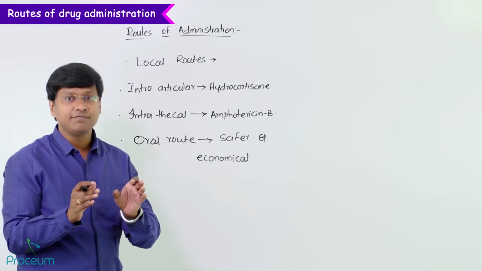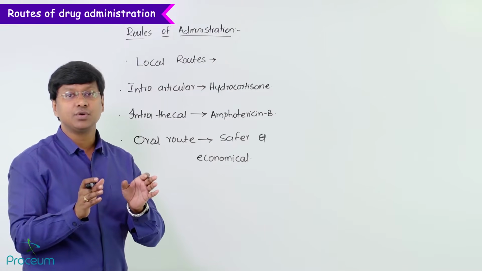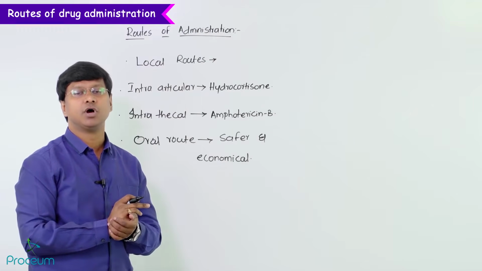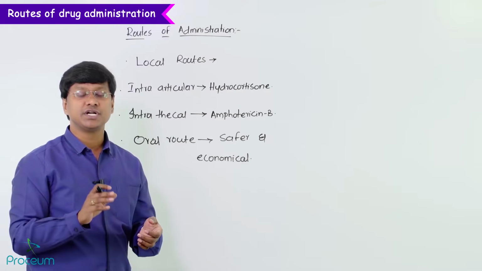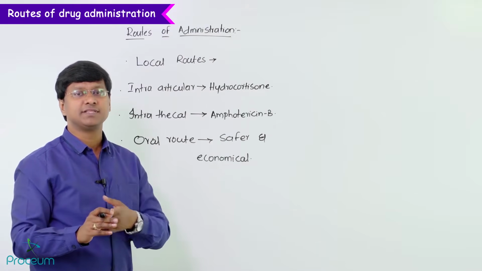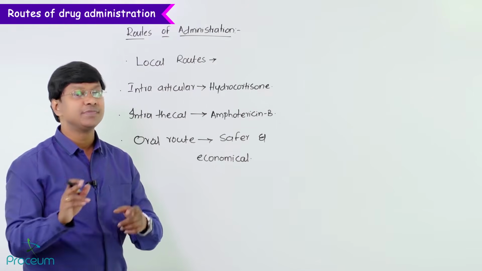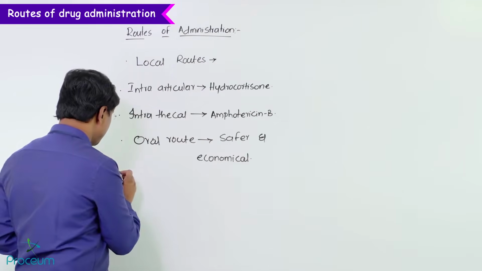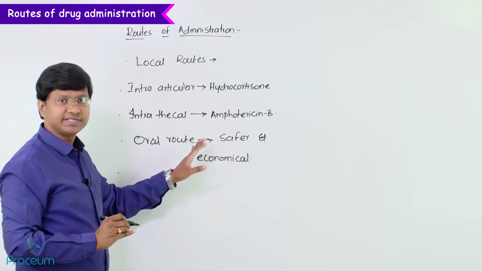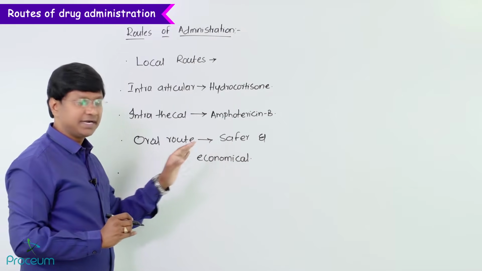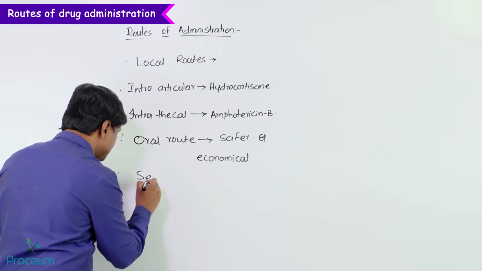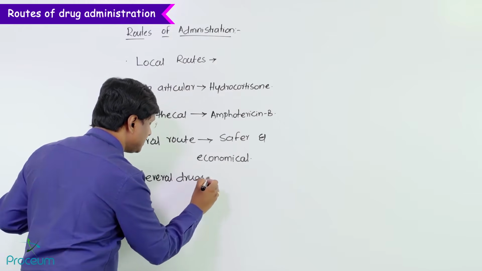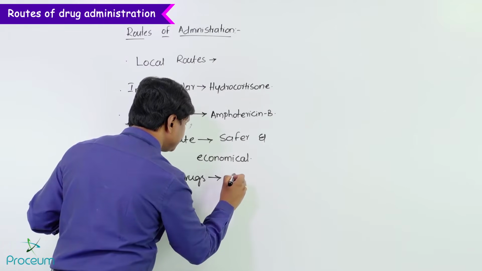Because some of the drugs undergo very high first pass metabolism in the liver as well as the intestinal wall. So those drugs which undergo high first pass metabolism in the liver and intestinal wall are not fit for the oral route. Remember this point: the oral route is very safe and economical, but several drugs are not effective